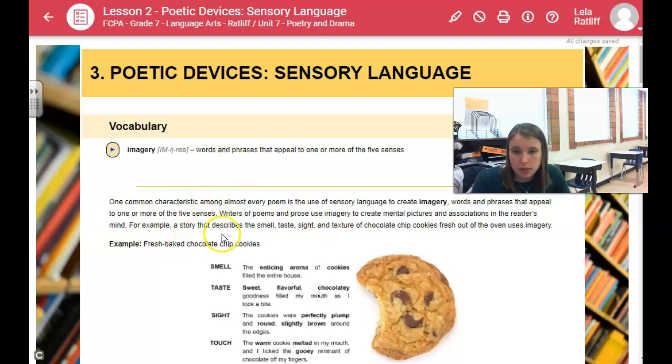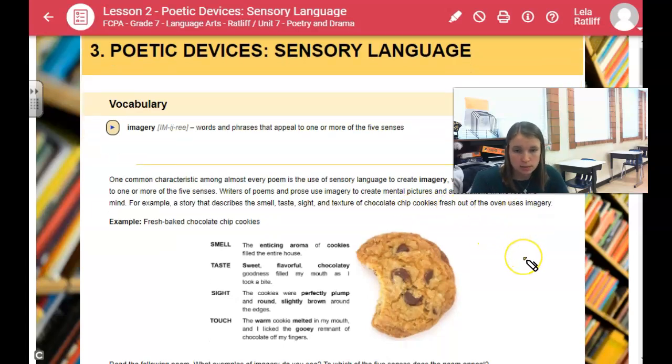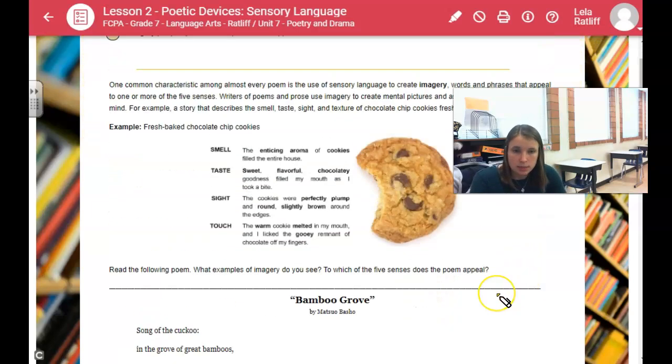One common characteristic among almost every poem is the use of sensory language to create imagery. Writers of poems and prose use imagery to create mental pictures and associations in the reader's mind. For example, a story that describes the smell, sight, taste, and texture of chocolate chip cookies fresh out of the oven uses imagery.